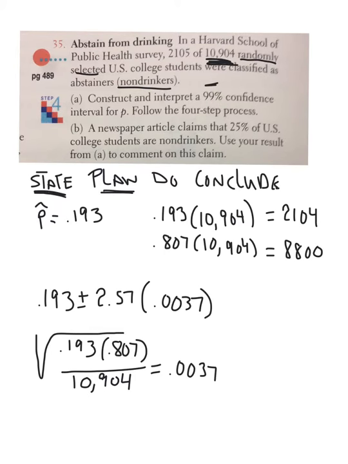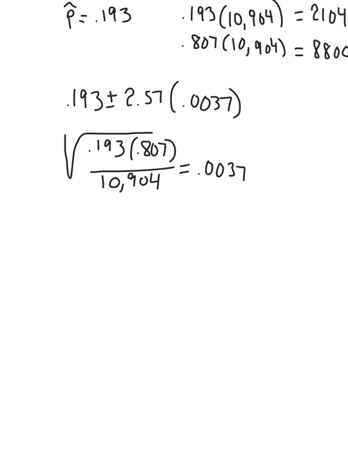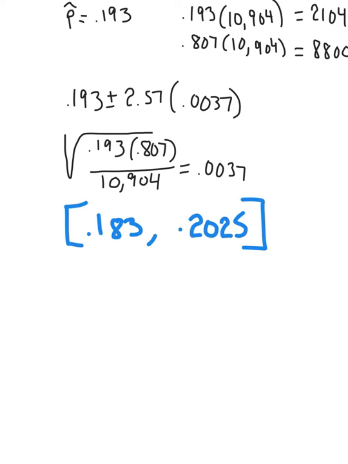So I'm going to multiply those two numbers, add it to the sample proportion, and also subtract it from it, and we get our confidence interval. So let's take a look at what that looks like. And here's the interval that I came up with.